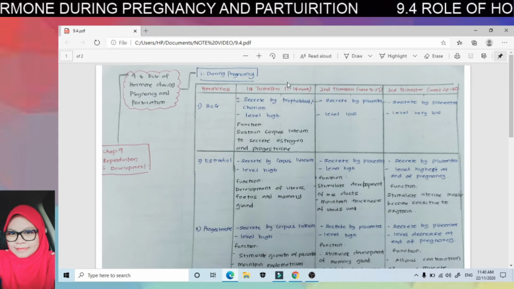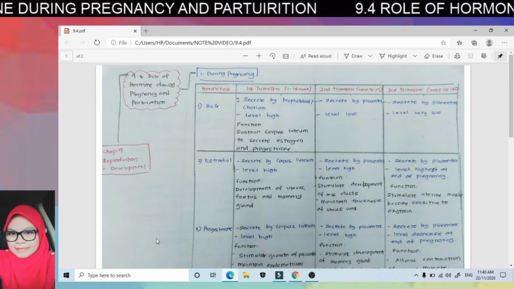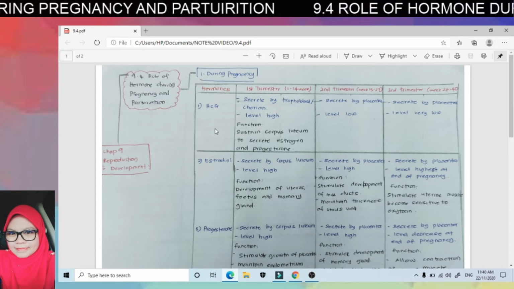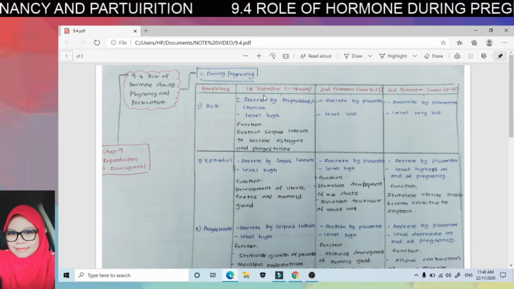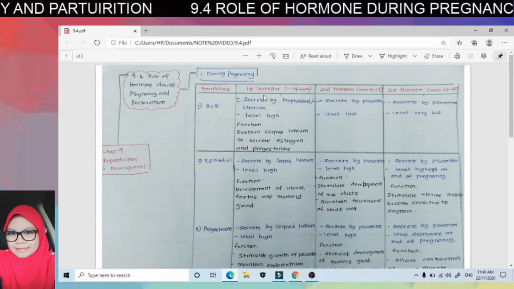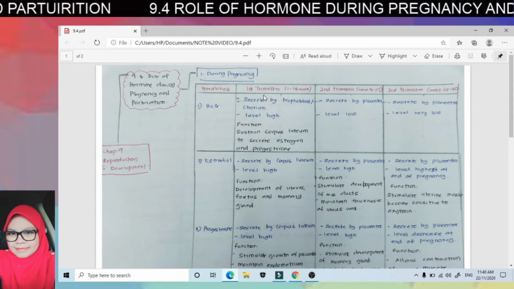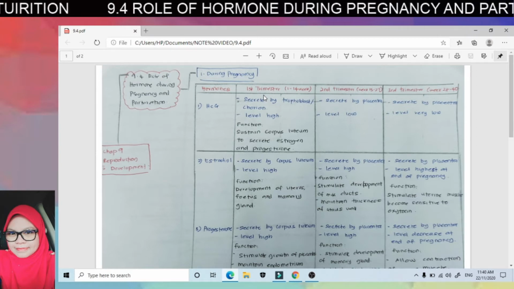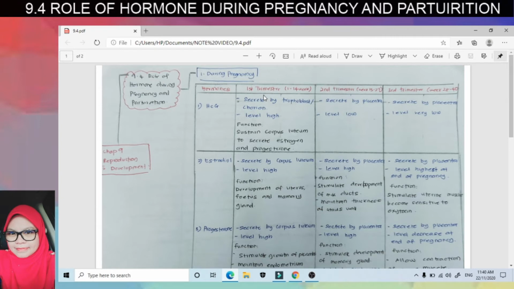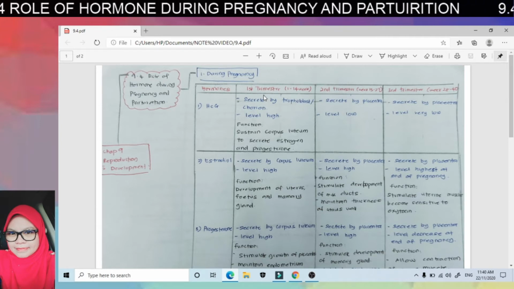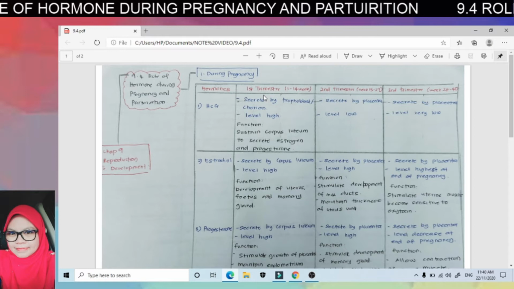Okay, we focus on the first trimester first for the three hormones. For hCG hormone, human chorionic gonadotropin, in the first trimester, it is secreted by the trophoblast or chorion. The trophoblast is a structure of the blastocyst. Remember, when fertilization occurs to form zygote, the zygote undergoes cleavage to form morula.